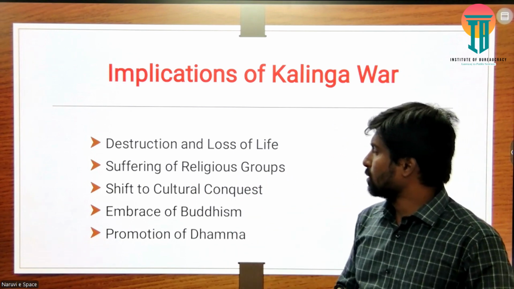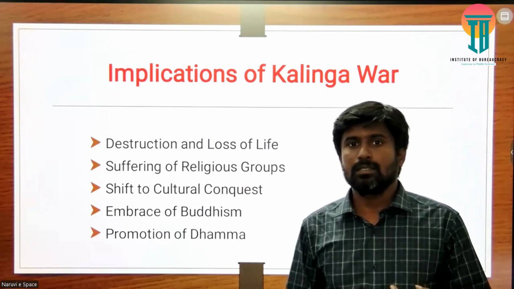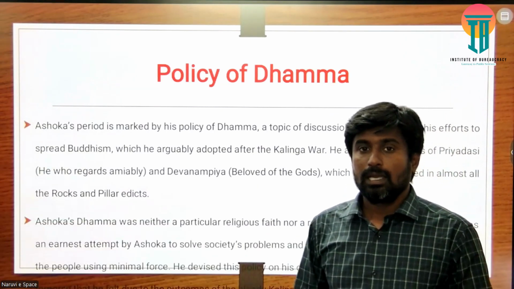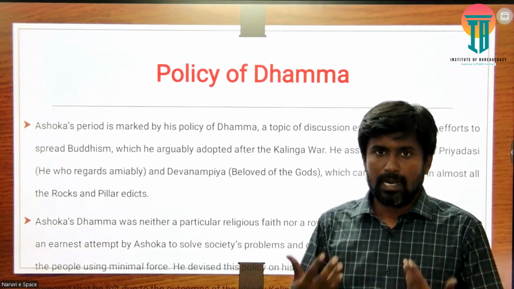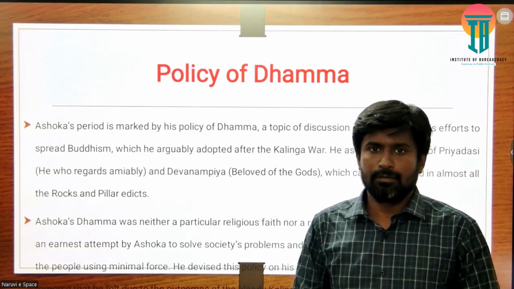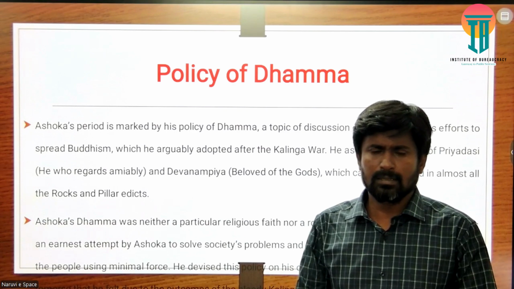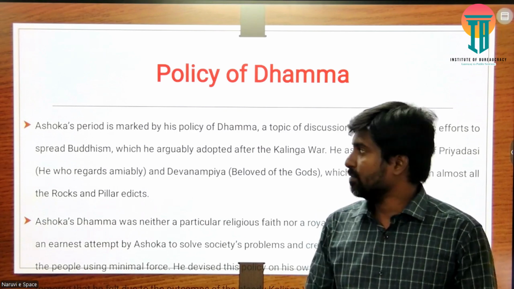So these were the major implications which Ashoka imbibed himself, and he introduced this as a policy in some of his major activities.